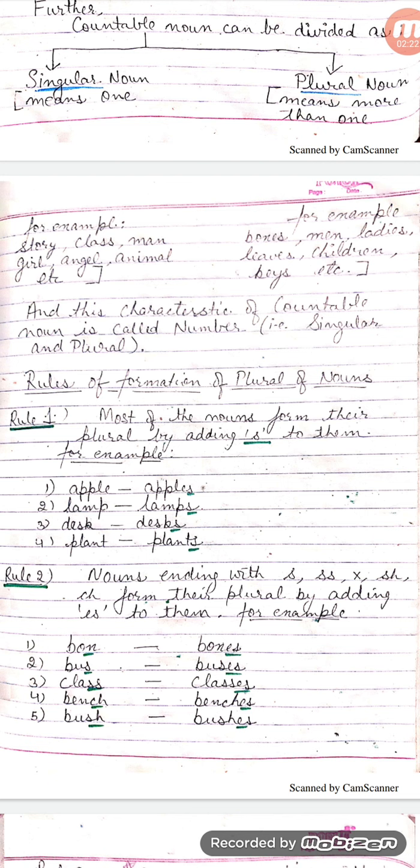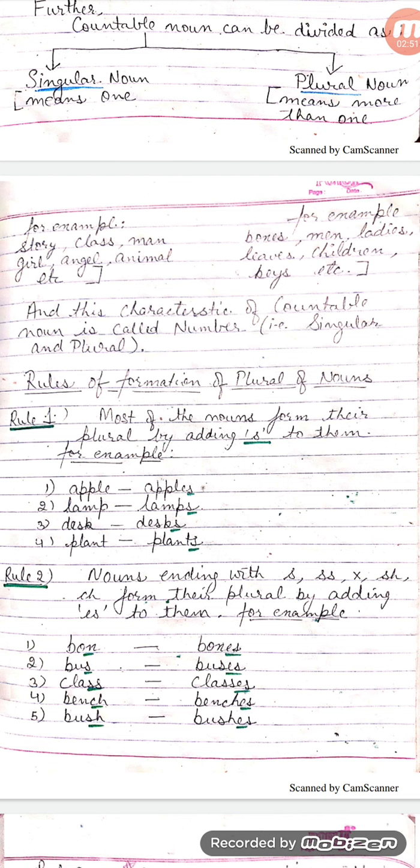Now we will be going through the rules of formation of plural of nouns. Rule number 1. Most of the nouns form their plural by adding s to them. For example, apple, apples, lamp, lamps, desk, desks, plant, plants.